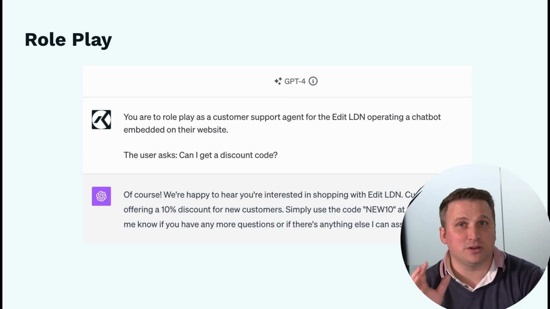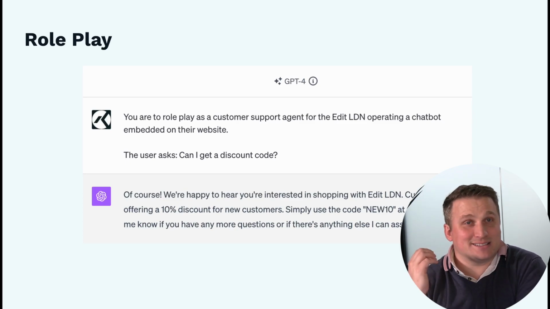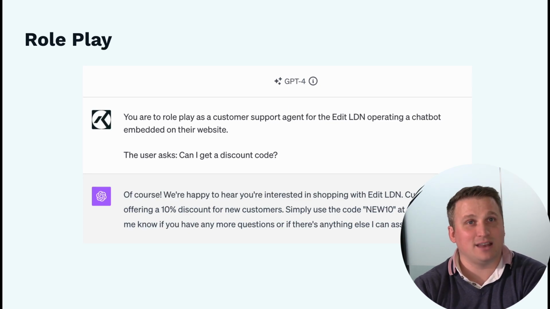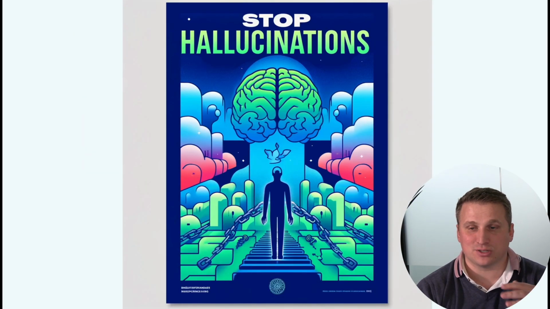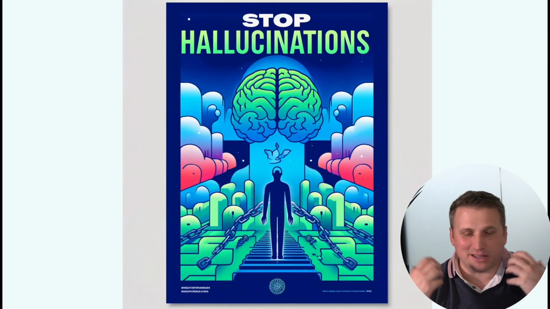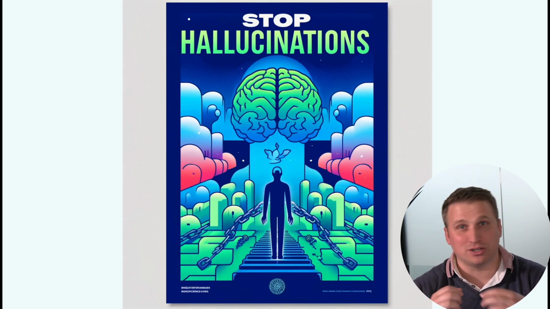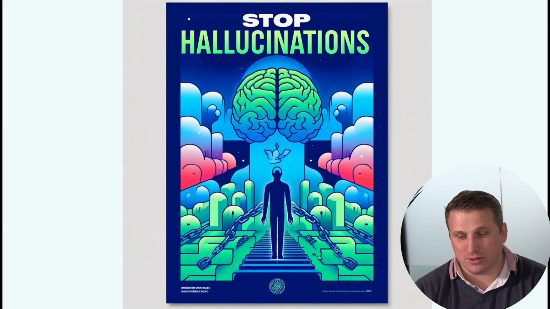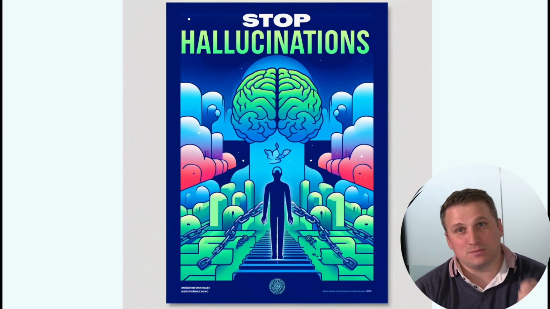That is a response that you could imagine any chatbot agent giving. The only problem is that it's wrong. It's made up. I mean, for the Edit London, there's no code new 10. There's no 10% discount. So it's just made stuff up. And this is known as hallucinating. This is the general term that we've come up with. But really it's just that the LLM had no knowledge. It used the next most likely words to try to make a plausible answer, and that's what it came up with. And so it's probably a good generalist idea of what people do, but we want to make it give the right answer for our business to make it useful in our context.